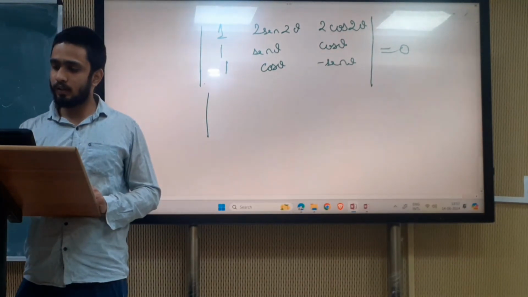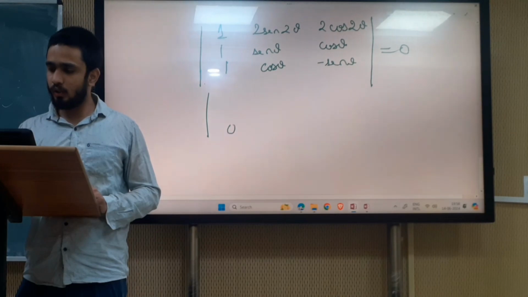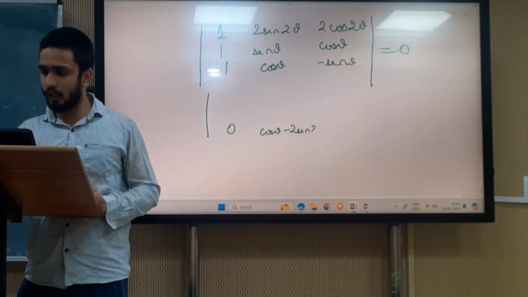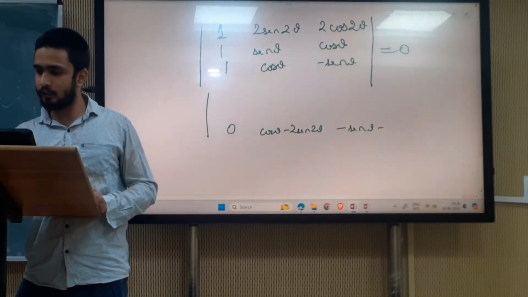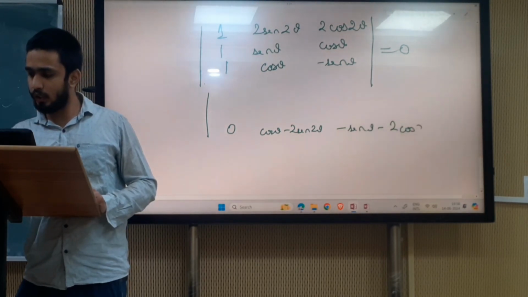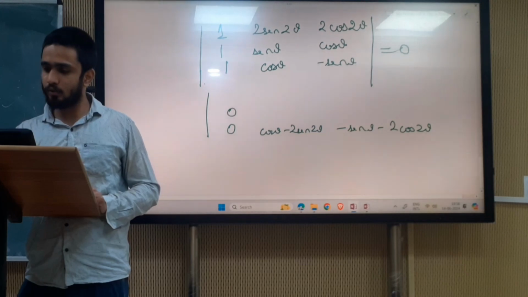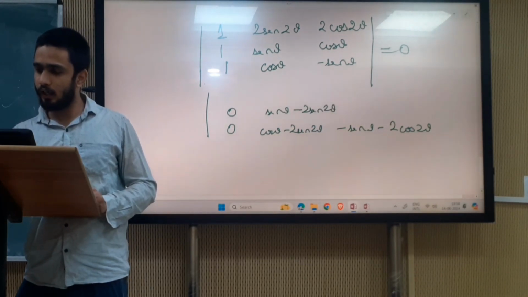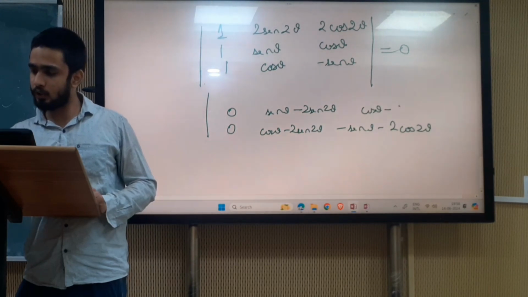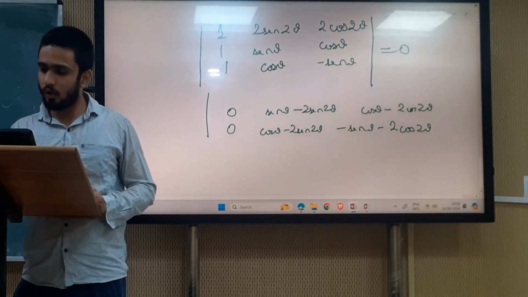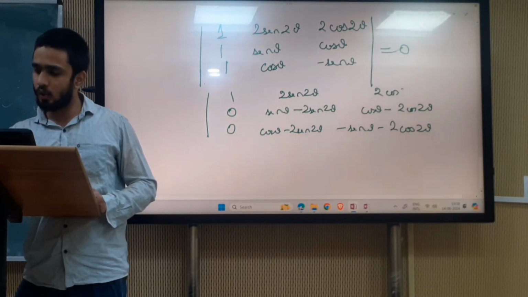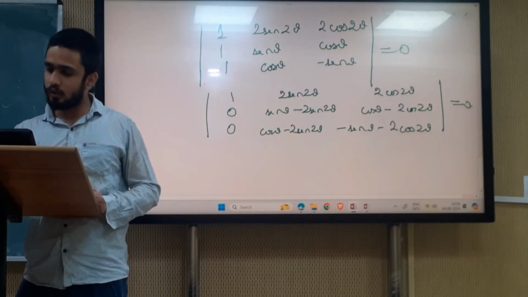So we get sin theta minus 2 sin 2 theta and cos theta minus 2 cos 2 theta in the second row, and cos theta minus 2 sin 2 theta and minus sin theta minus 2 cos 2 theta in the third.